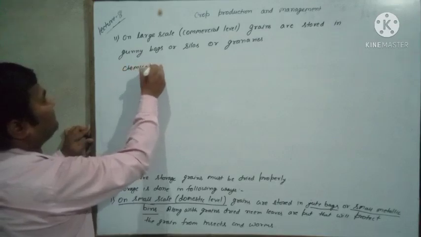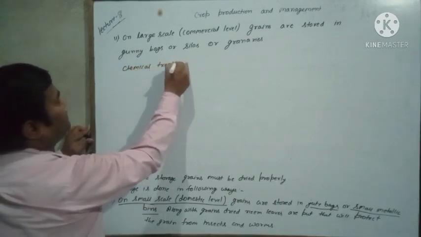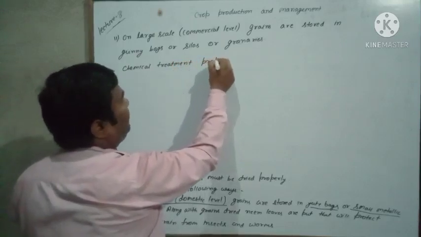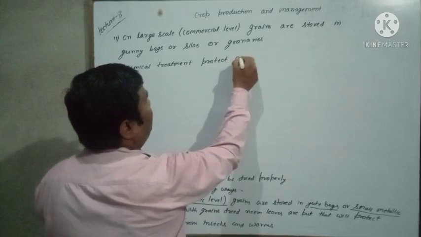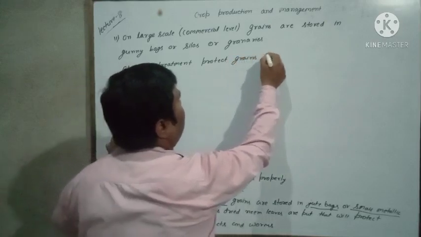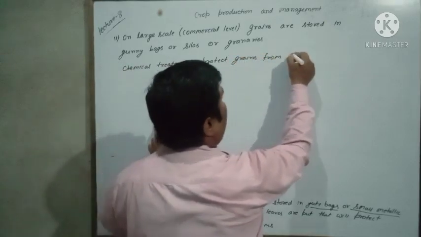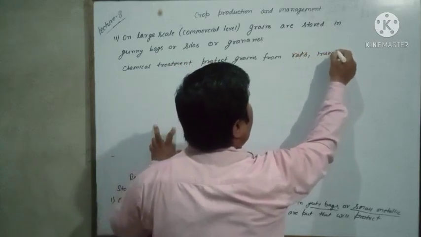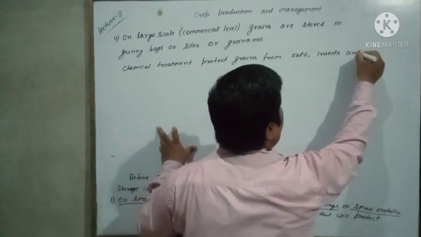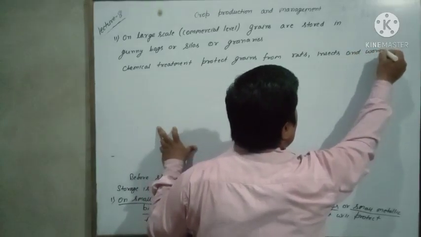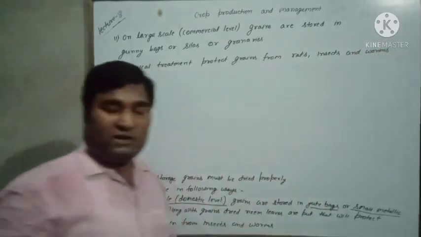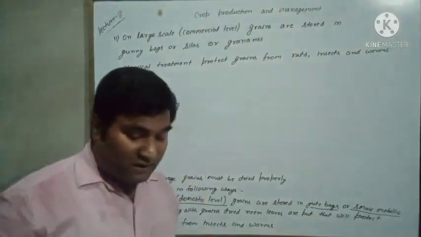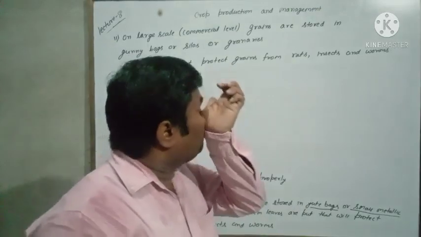Chemical treatment protects grains from rats, insects and worms. Means chemical treatment is done for protection of grains from the rat, insect and worms.